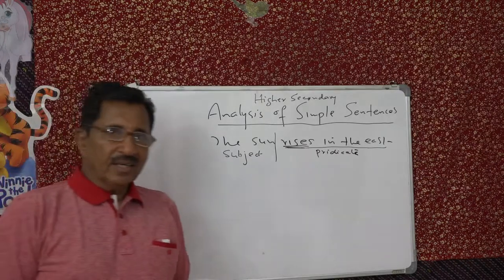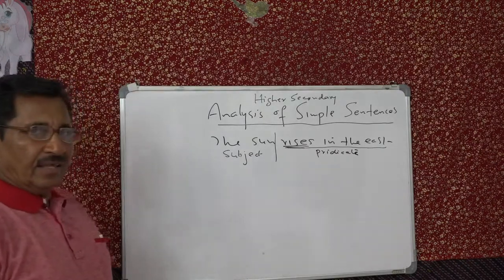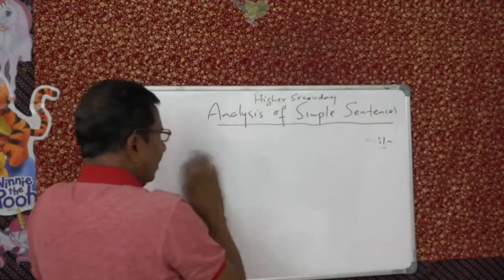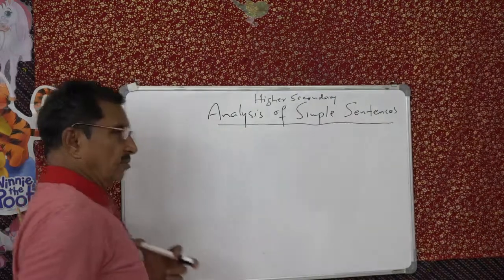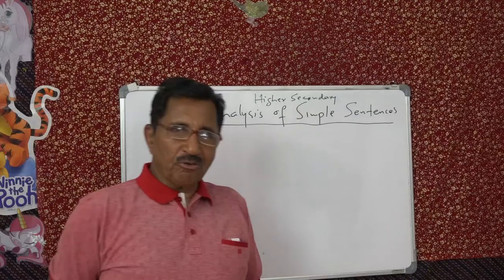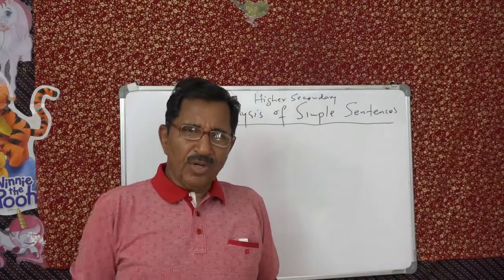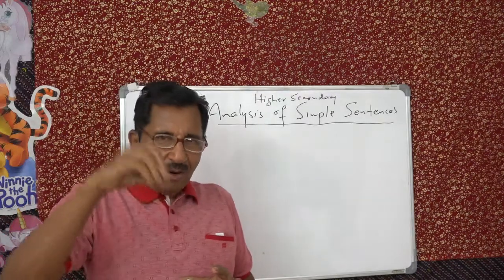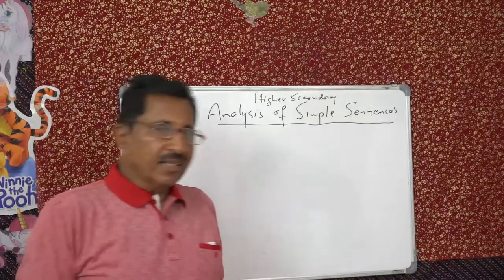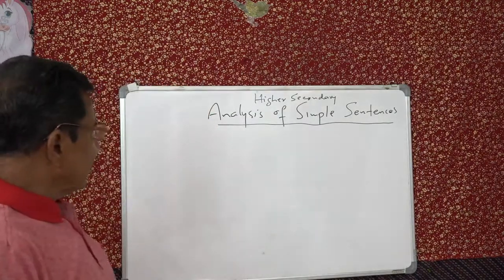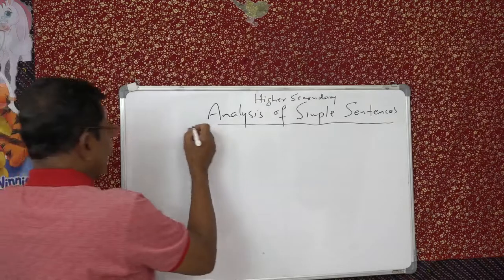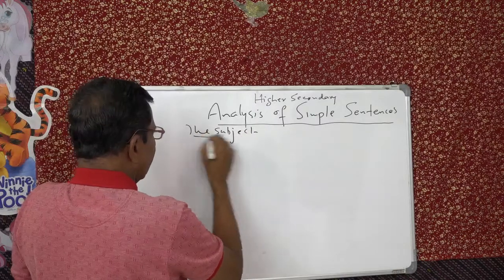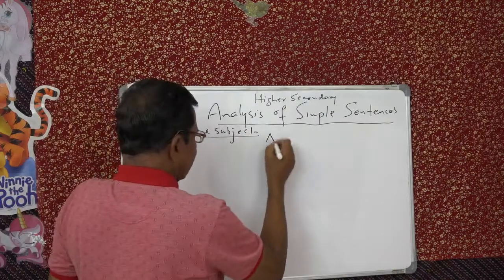That's very simple. Now, nature of the subject, that is what is going to attract us today. So a subject has to be a noun. A subject, you can start a sentence only with a noun. It has to be a noun or a noun-like structure. Let's see what are the possible options for a subject. Subject, already I told you, it has to be a noun. Subject should be a noun.